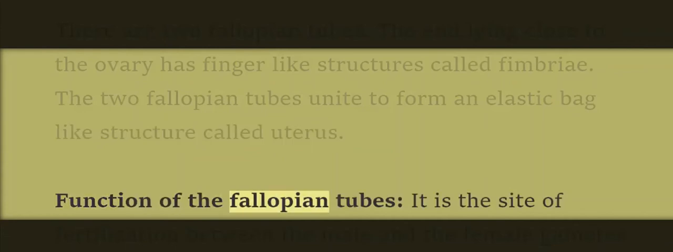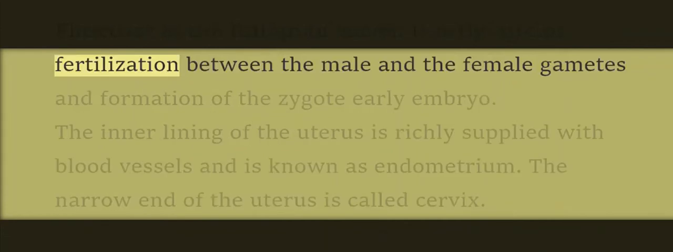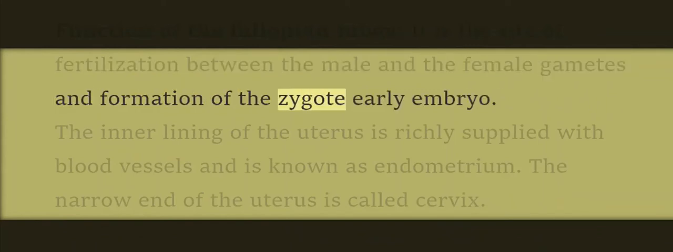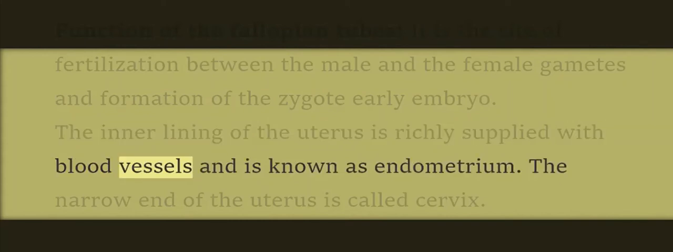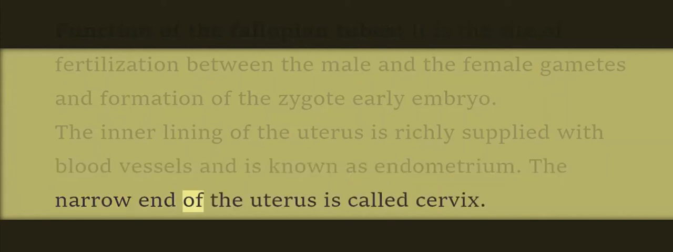Function of the fallopian tubes. It is the site of fertilization between the male and the female gametes and formation of the zygote, early embryo. The inner lining of the uterus is richly supplied with blood vessels and is known as endometrium. The narrow end of the uterus is called cervix.